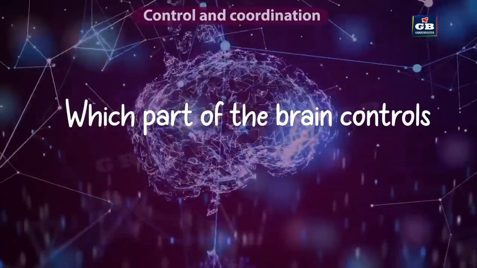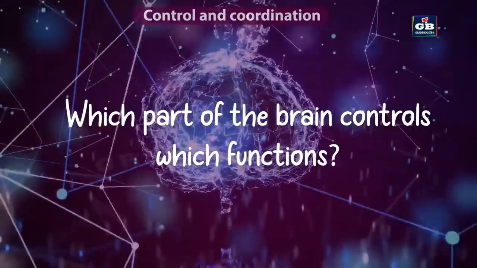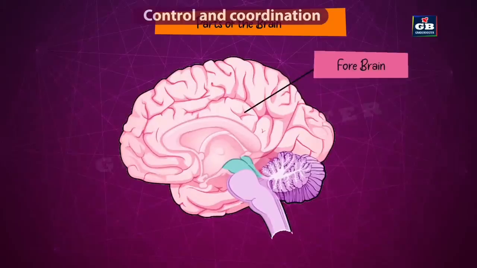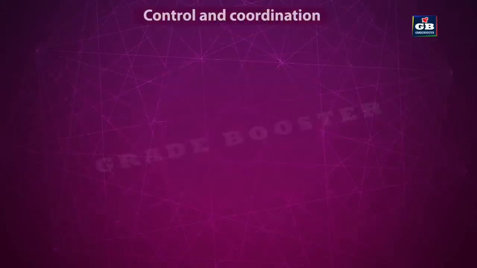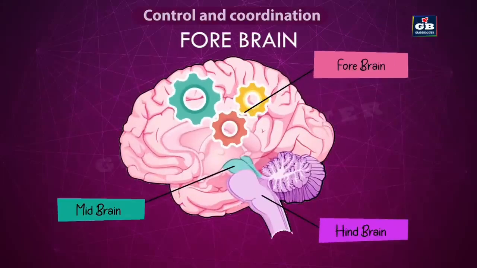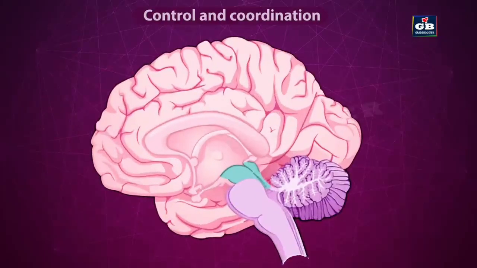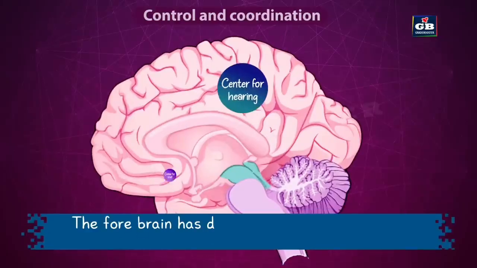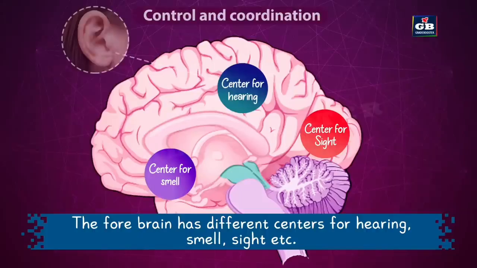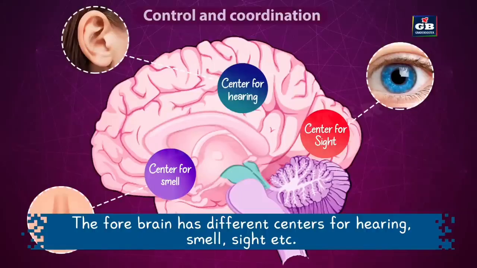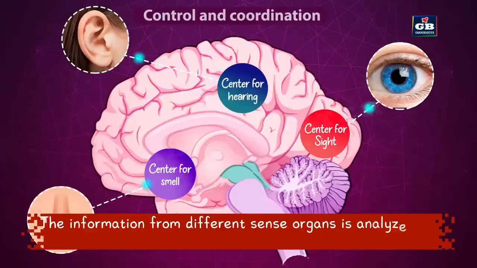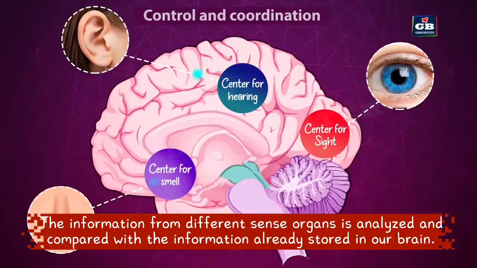Now let us see which part of the brain controls which functions. The brain has 3 main parts, namely the forebrain, midbrain, and hindbrain. Forebrain. The thought process takes place in the forebrain. It has regions which receive sensory impulses from various receptors. The forebrain has different centers for hearing, smell, sight, etc. The information from different sense organs is analyzed and compared with the information already stored in our brain.